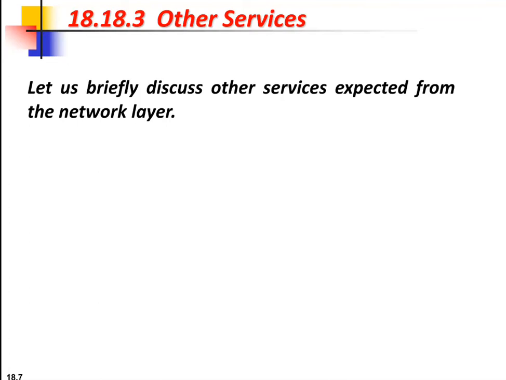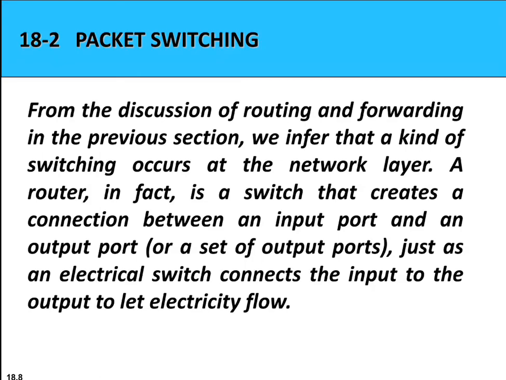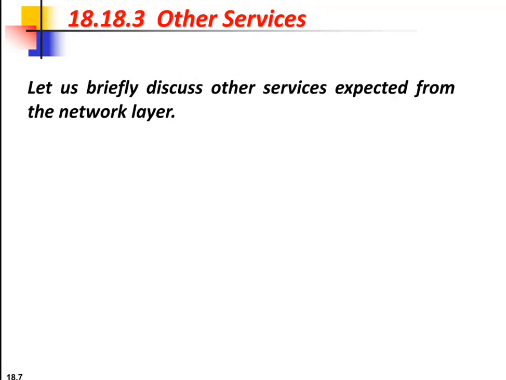The other services are error control, flow control and congestion control. These are not provided at the network layer, as all are provided at the upper layer. So let us say error control: as a packet may be fragmented at each router, which makes error checking inefficient.